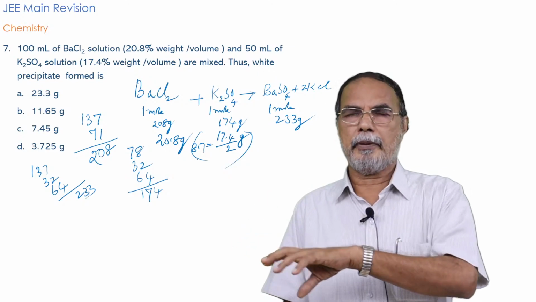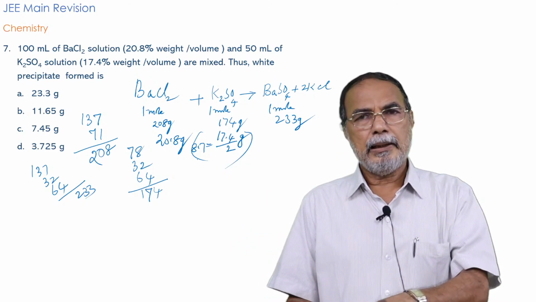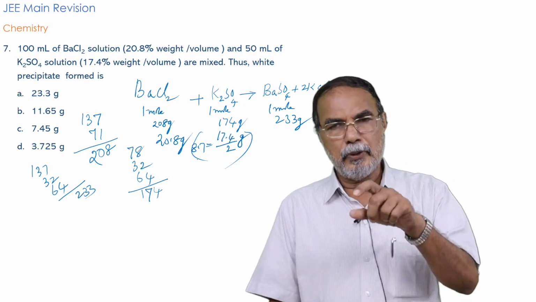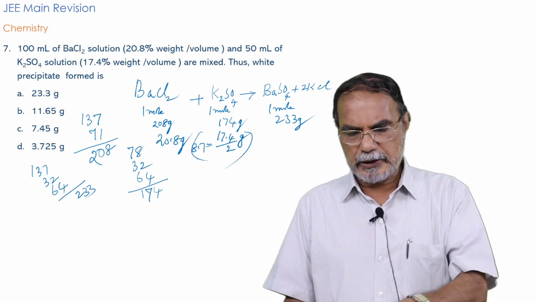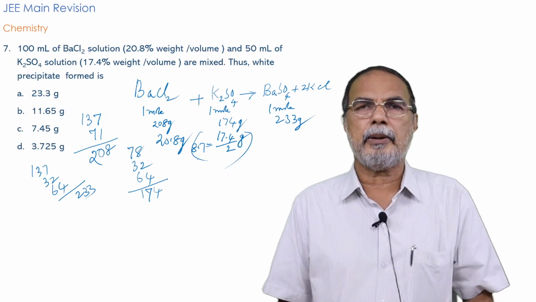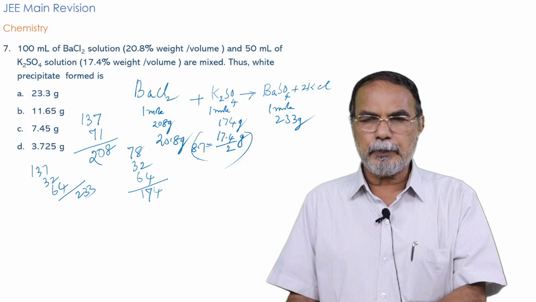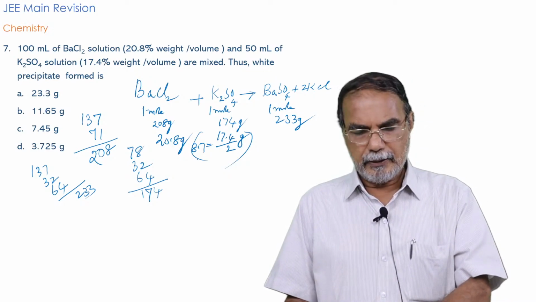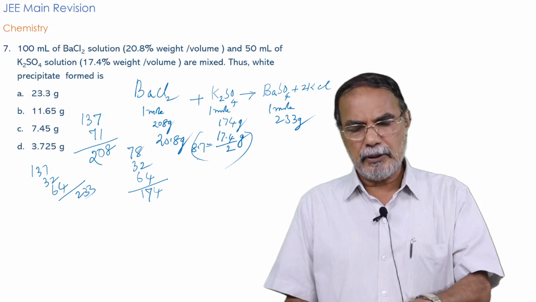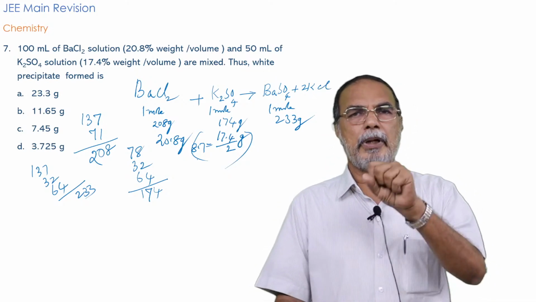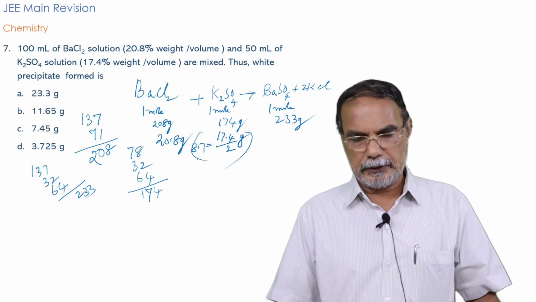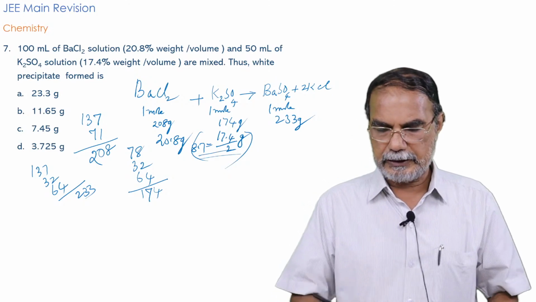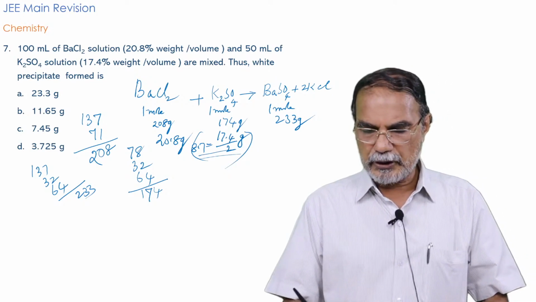product would be formed, because this is a reagent in lesser amounts than required from the mole ratio. Okay? For the mole ratio, it must be 17.4 for 20.8 gram barium chloride, but you have taken only 8.7 gram, which means 20.8 barium chloride, even though present, only half of that will actually take part in the reaction. Only 10.4 will take part in the reaction. So when 8.7 gram K2SO4 reacts, how much of barium sulfate will be formed?